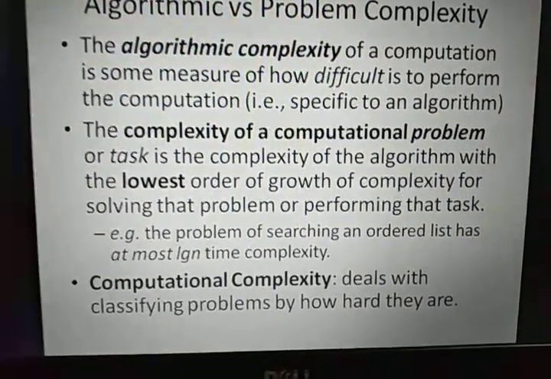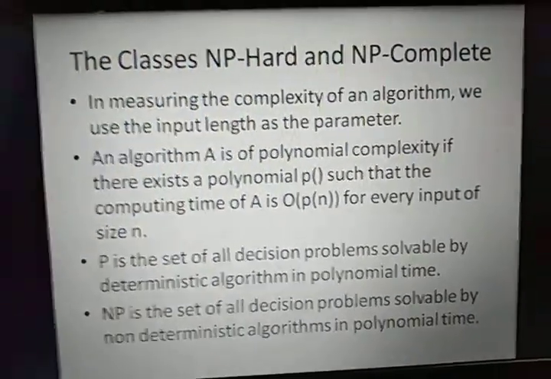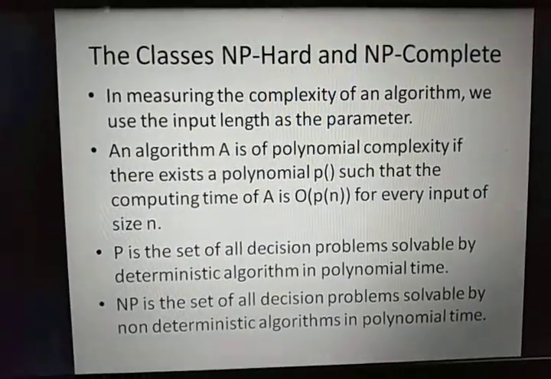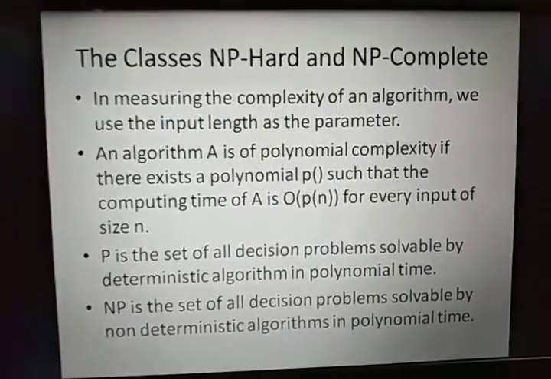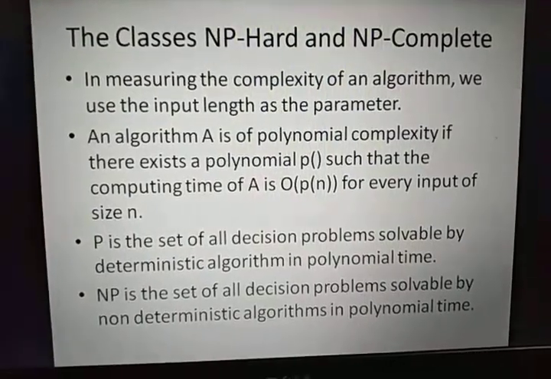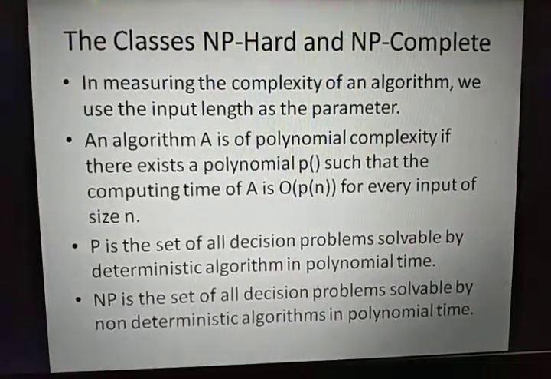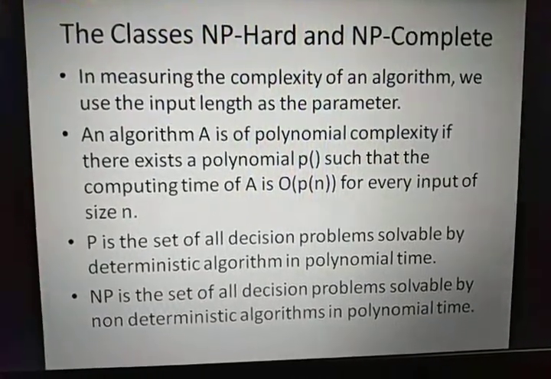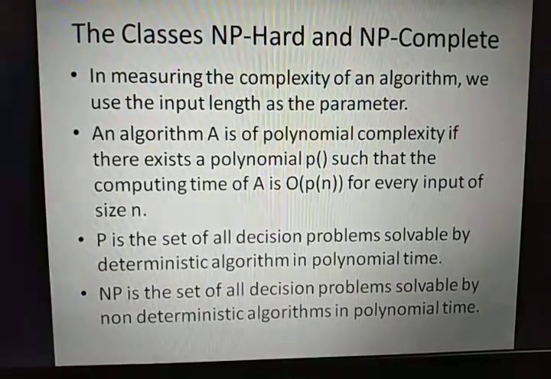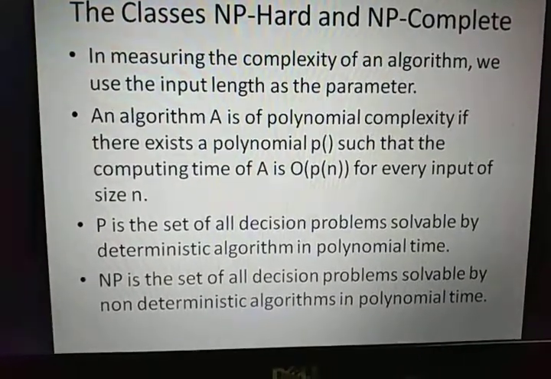Computational complexity deals with classifying problems by how hard they are. Based on this computational complexity, the problems can be classified into NP hard and NP complete. In measuring the complexity of an algorithm, we use the input length as a parameter. An algorithm A is of polynomial complexity if there exists a polynomial P such that the computing time of A is of order P of n for every input of size n.